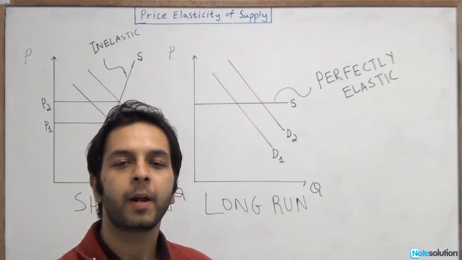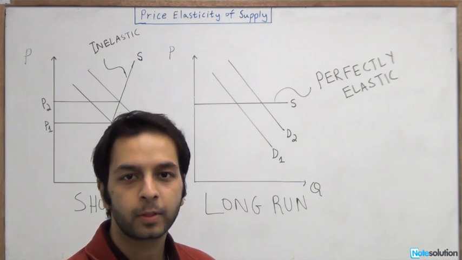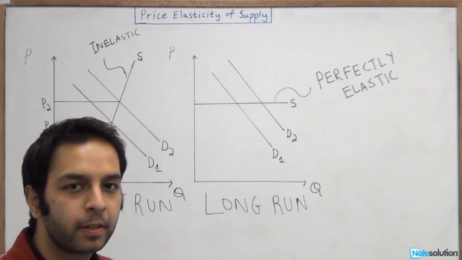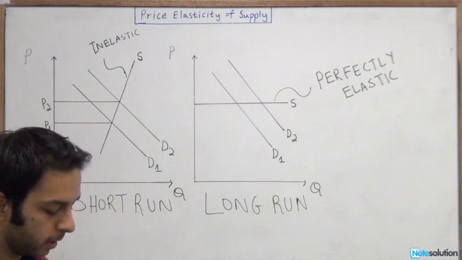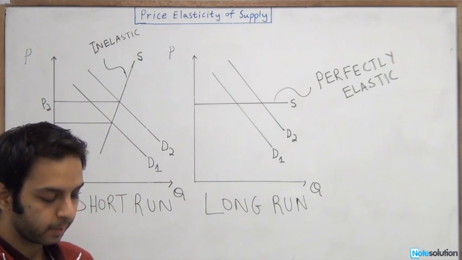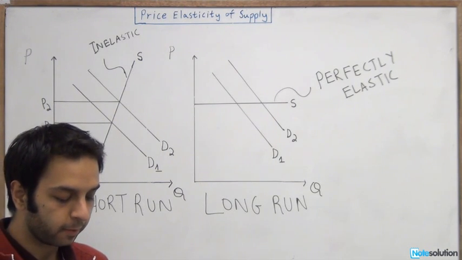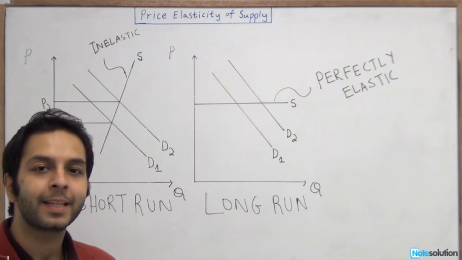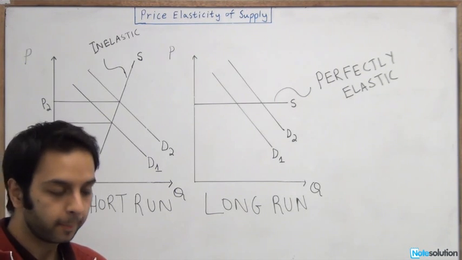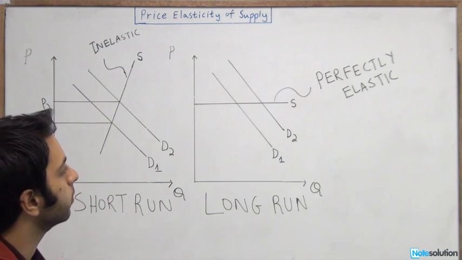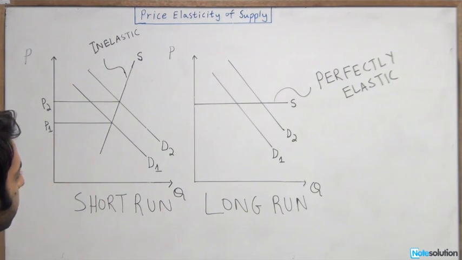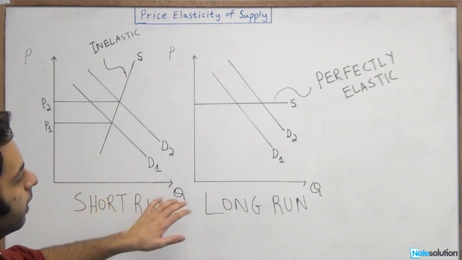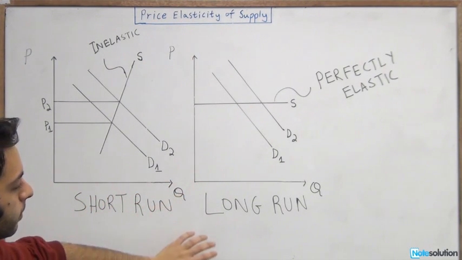We're going to be talking about price elasticity of supply today, and we're going to be looking at a question of medium difficulty just to clarify our concepts. The question says, if the long-run supply of rice is perfectly elastic, then, and then we have our choices. I've just made both of these cases over here just to clarify what this means.